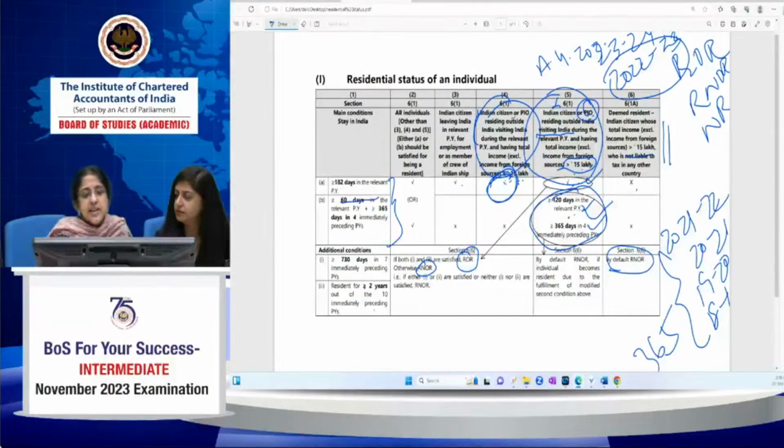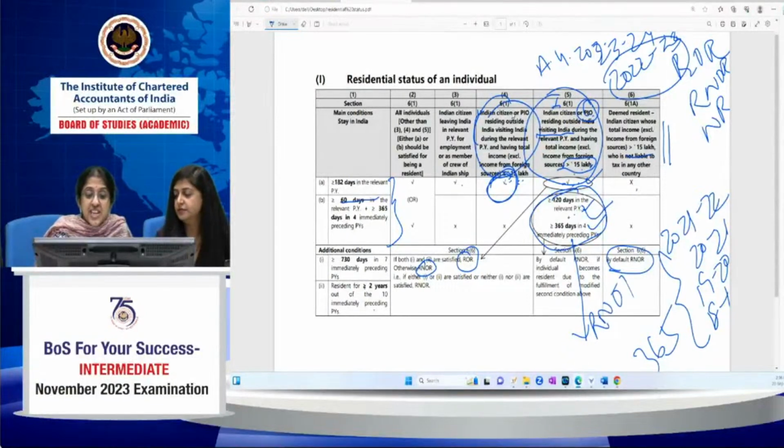She is visiting India, having total income, excluding income from foreign sources, greater than 15 lakh. For Soumya, the 182 days condition she doesn't satisfy because she's here for only 4 months. The second condition she satisfies, 120 days plus 365 days. She stays in India for greater than 120 days in the current previous year, and every year she comes for 4 months, so she stays for 365 days in the 4 immediately preceding years. So Soumya will be resident and by default she will be not ordinarily resident.